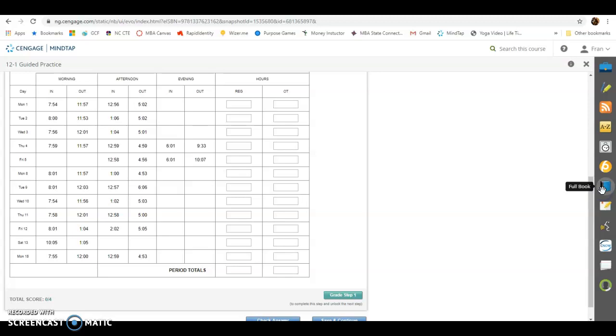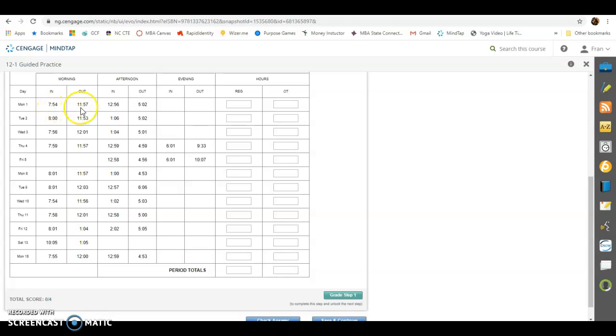So a lot of you guys clock in via a computer, and so everything has to be rounded. Even if you clock in at 7:54, think about rounding to the nearest quarter hour, so we're only looking at 8, 8:15, 8:30, 8:45, 9, 9:15, and so on. So this will be rounded to 8 o'clock, and this will be rounded to 12 o'clock. Why did they have to punch out? They had to eat. And most hourly workers do not get paid while they're eating.